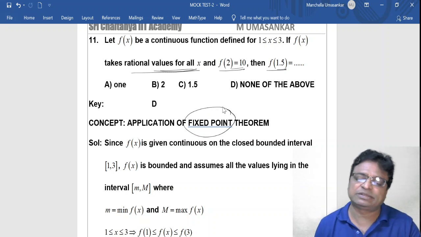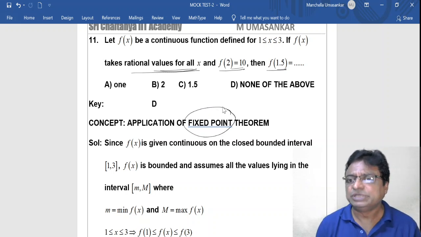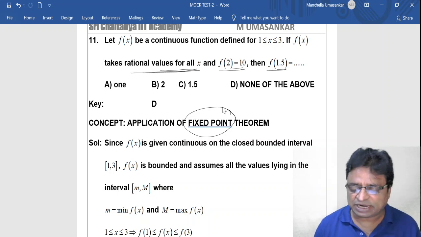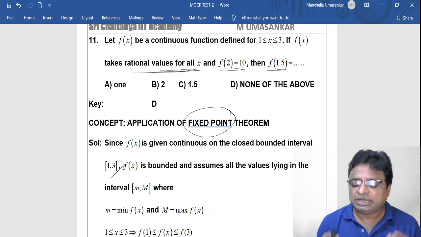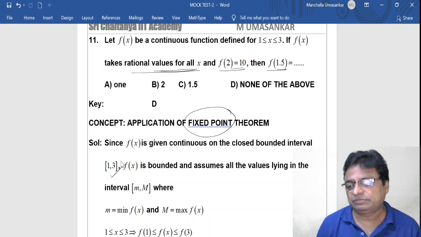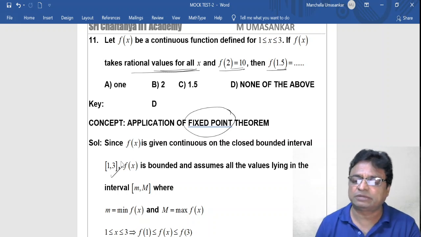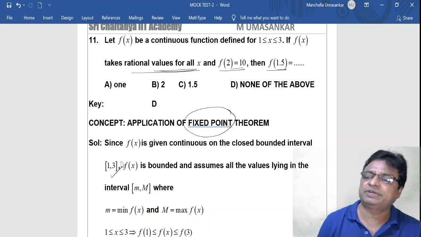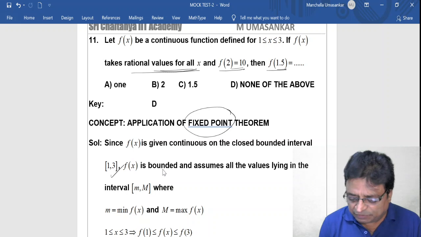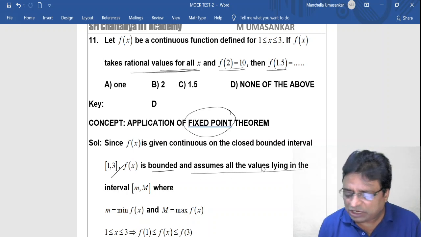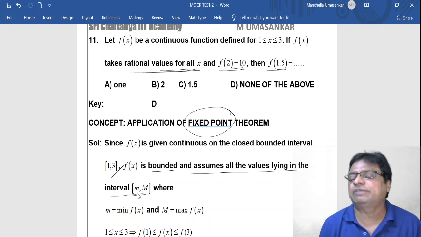What is the fixed point theorem? That I have mentioned in our previous videos also. So what is that? See here what happened. f of x is a continuous function in the closed interval [1, 3]. Every continuous function defined in a closed interval [a, b] is bounded, and it attains its bounds at least once. That is the concept. This property of continuous functions I have mentioned in properties of continuity. You please verify those lessons. So f is bounded and assumes all values lying in the closed interval [m, M].